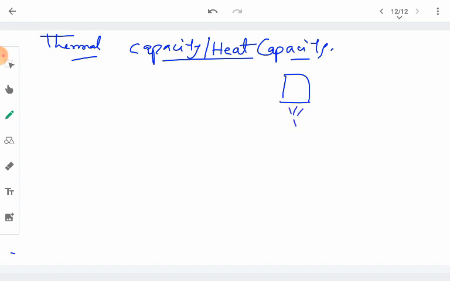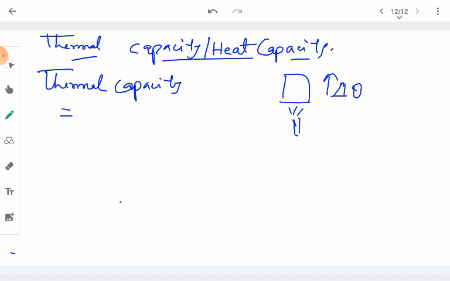So heat capacity or thermal capacity is defined as the amount of heat required.